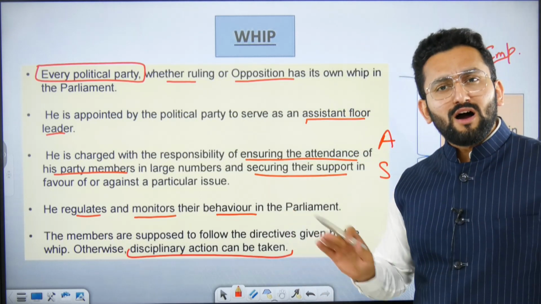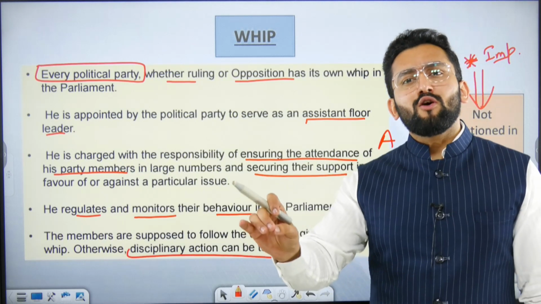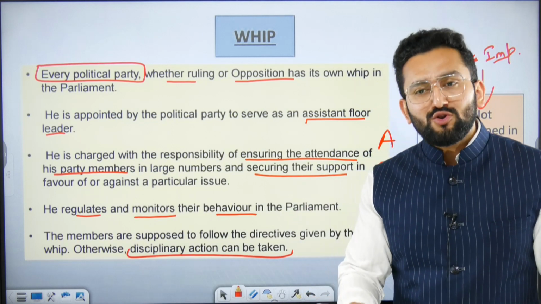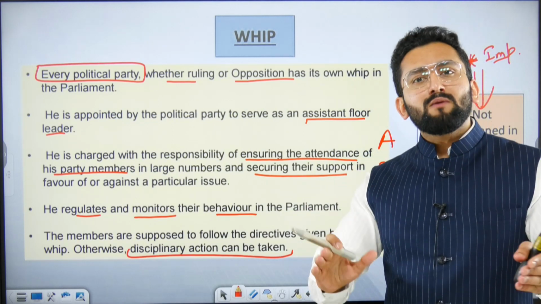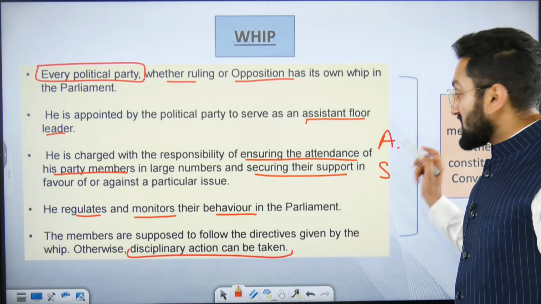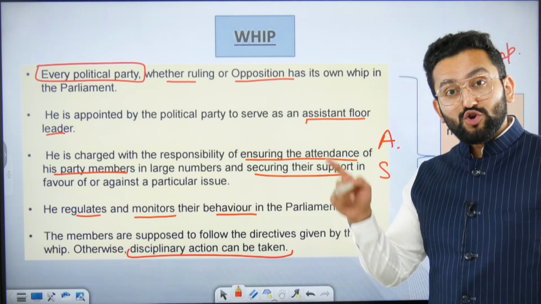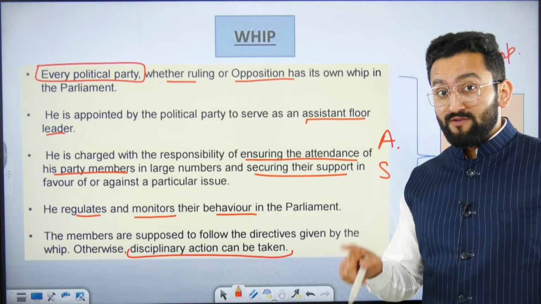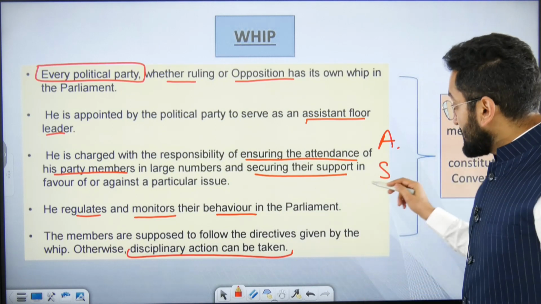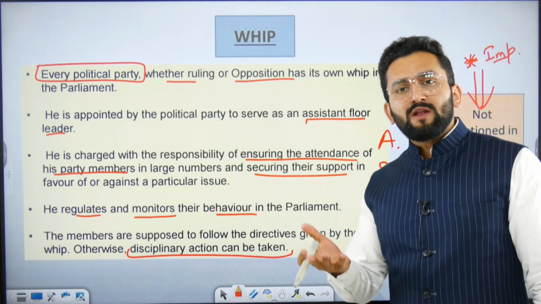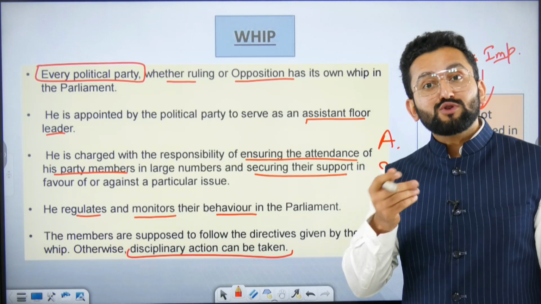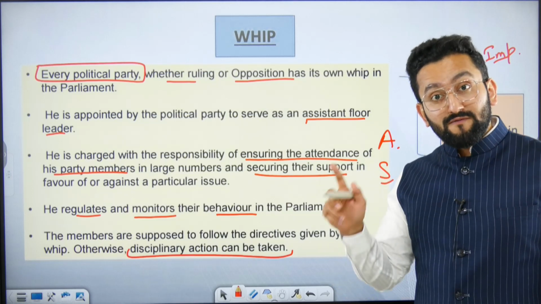Every political party in the house actually gives status of whip to any one member. So he is responsible to actually ensure discipline among party members. And what kind of discipline we are talking about? First, attendance. You should be present. If you are not present, then you should communicate it, right? Then securing votes. For example, we are presenting a bill and we need necessary votes in the house, then only this proposal is going to float. For that, whip is responsible.